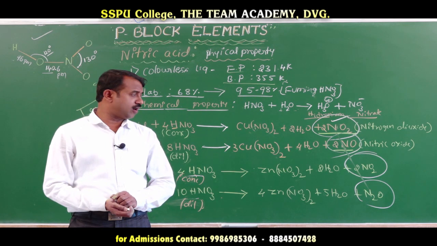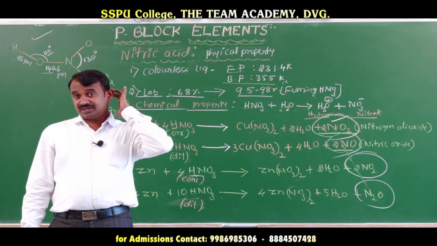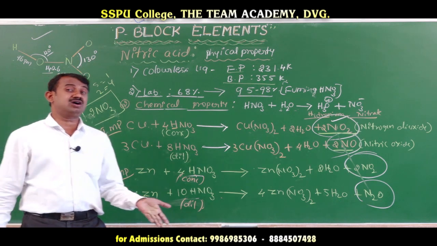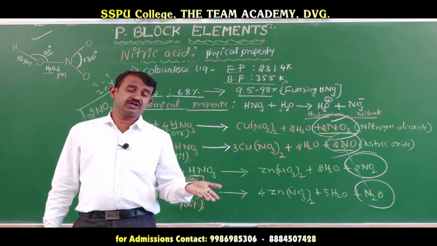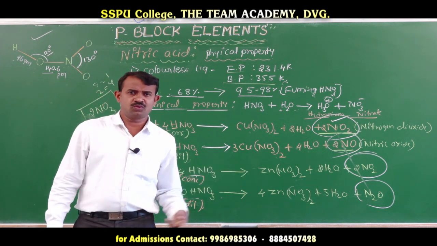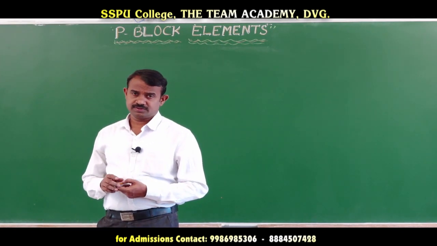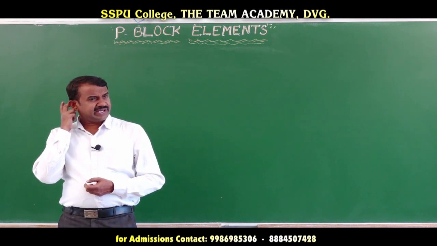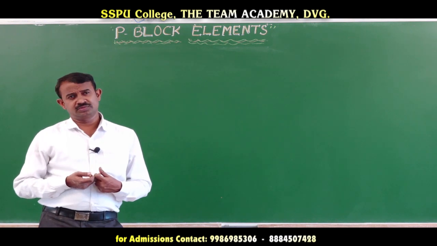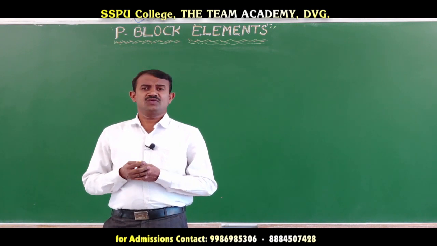Okay. Next we will go for nitric acid reacting with non-metals. These are d-block elements, which are metals. When nitric acid reacts with non-metals, such as carbon, nitrogen, sulfur, iodine, etc., we will go one by one. Nitric acid also reacts with chromium or aluminum, but they form a film of oxides. That is one of the factors.